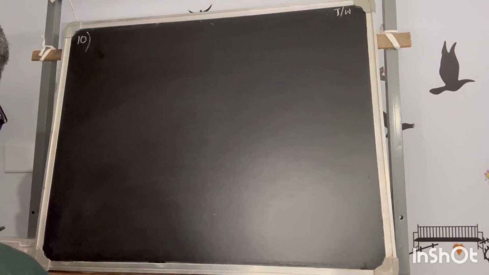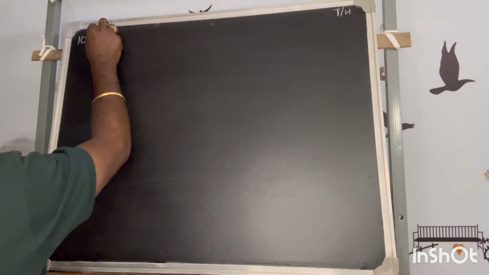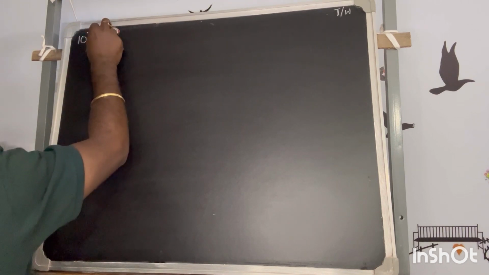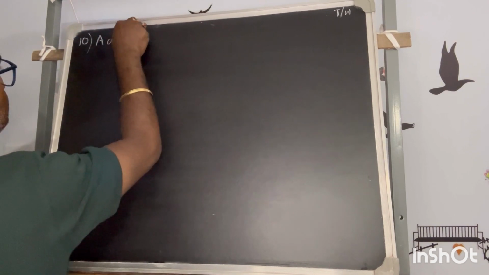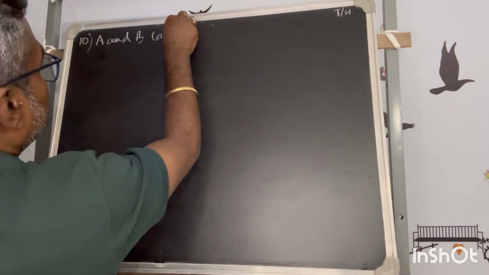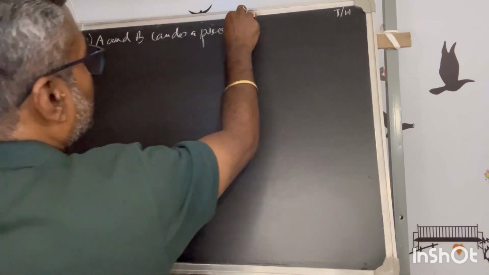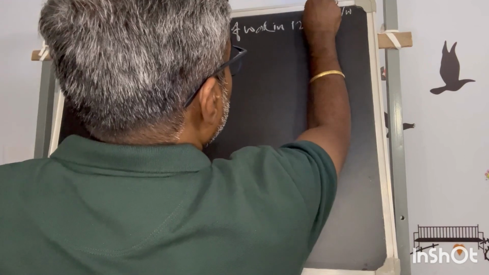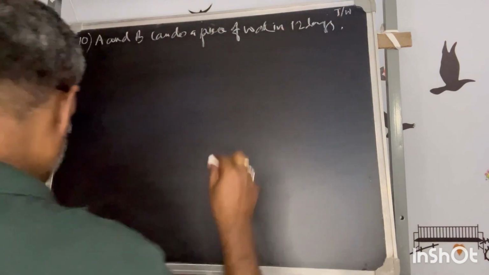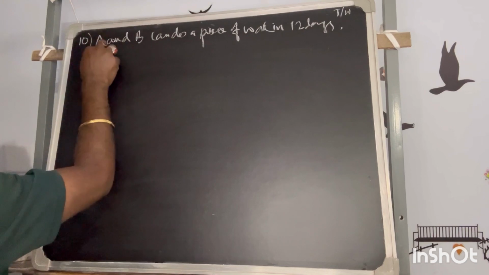A and B can do a piece of work in 12 days. B and C in 15 days.